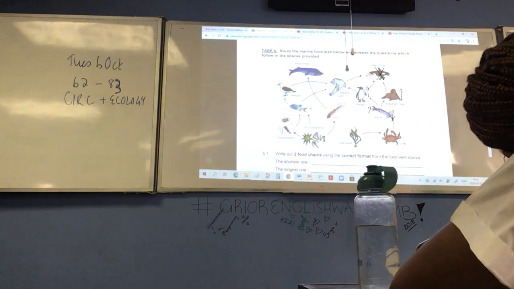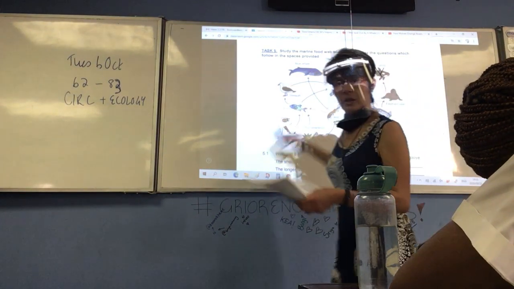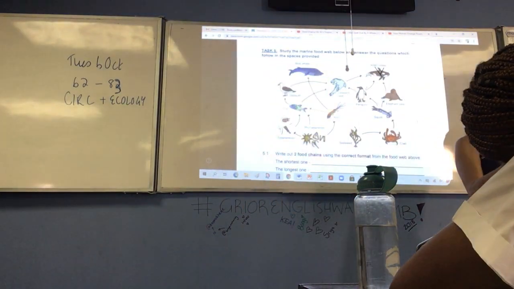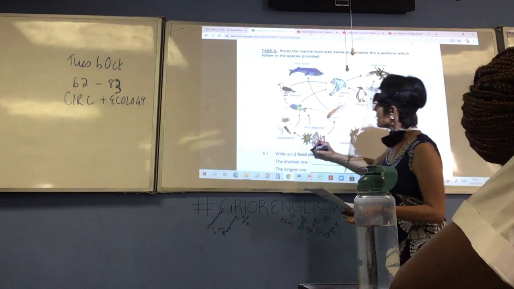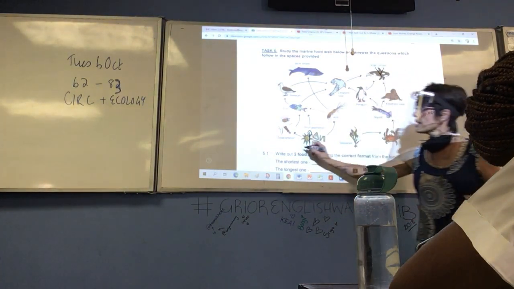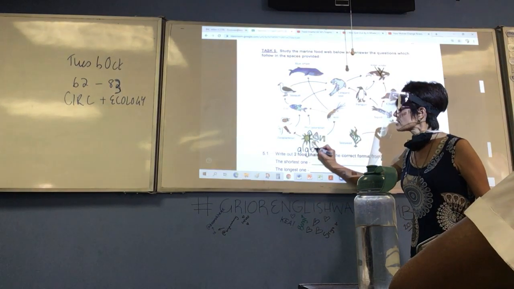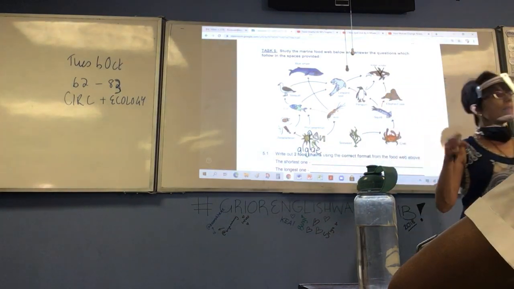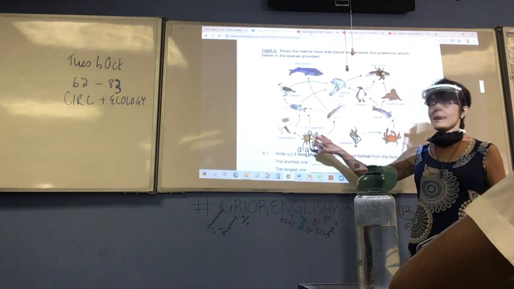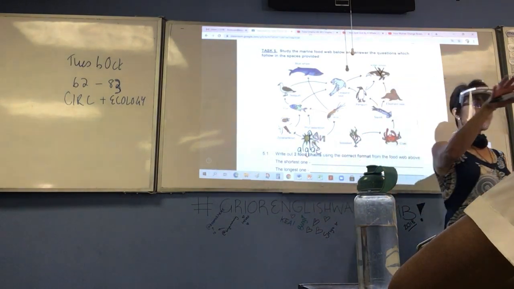Okay. Question number C. What will happen to other organisms if the phytoplankton increased in number due to global warming? So they are tiny little microscopic algae, and now because it's getting warm, my pool has gone green because all these little plankton are increasing in number. So what will happen in the food web?